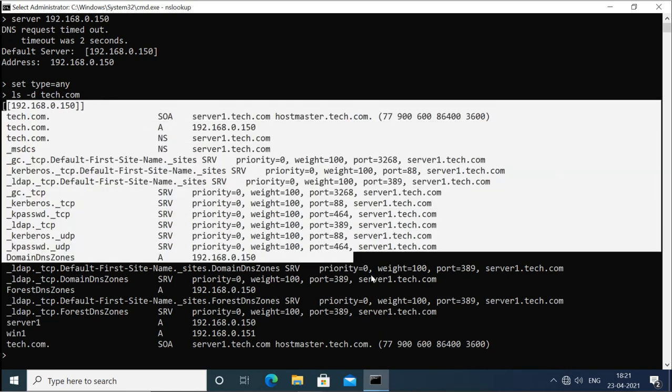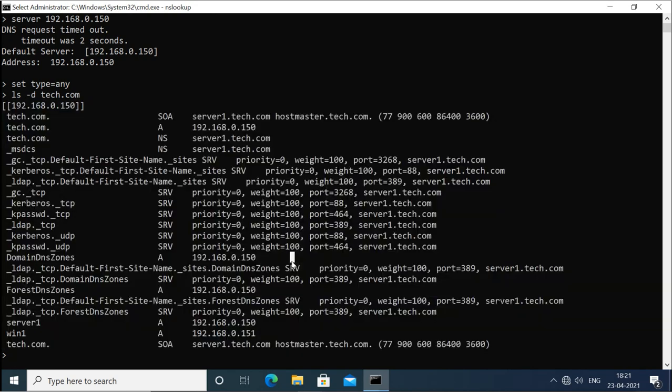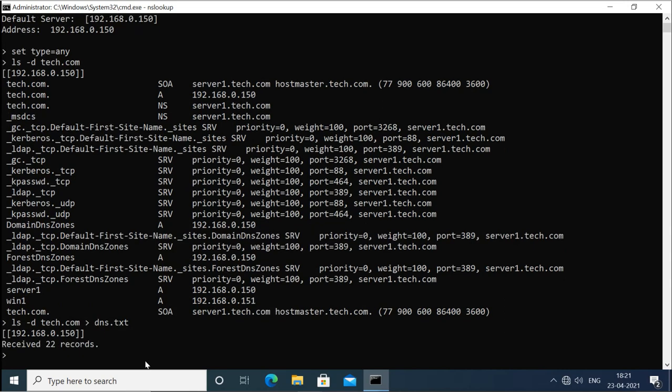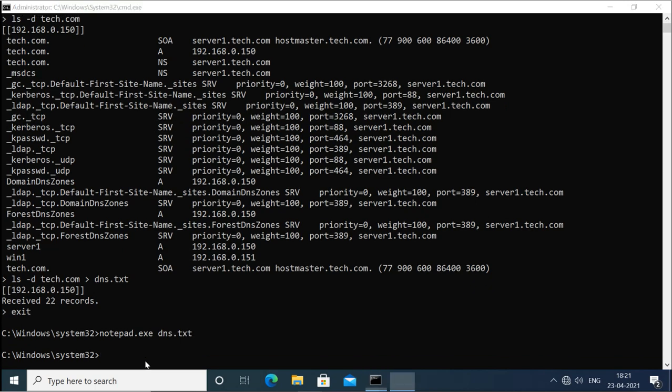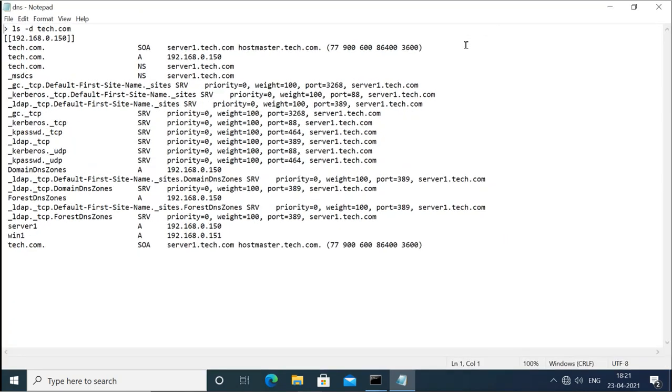Now remember, this machine is not part of the domain, and still it can get the information from the DNS server. Now it is very small information, but it could be very big. So what will the attacker do? It will transfer this information to a file so it can check the file later. Like I will say dns.txt, so all the information will be transferred into that text file. Now it will exit from nslookup and then open that file dns.txt, and then it can see the records it wants.